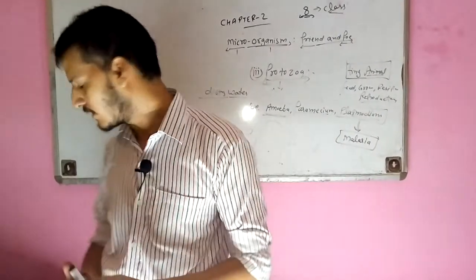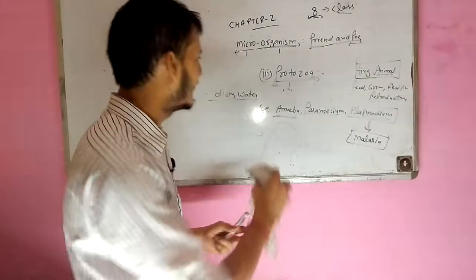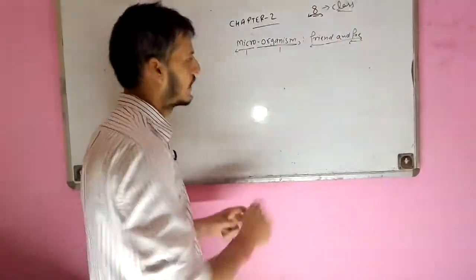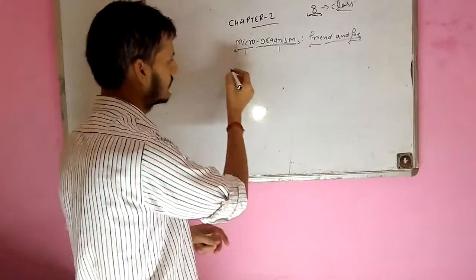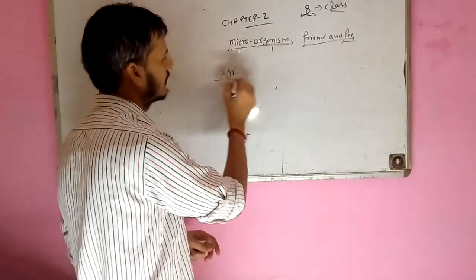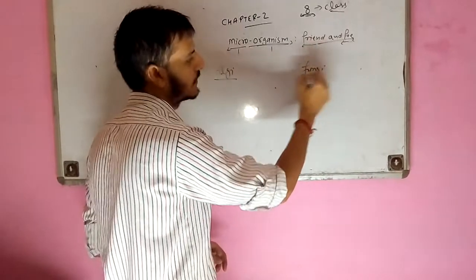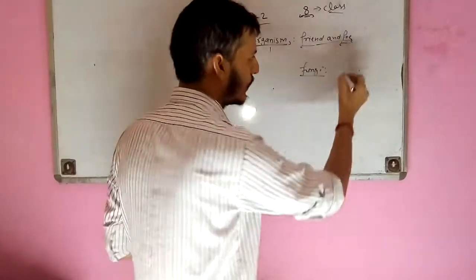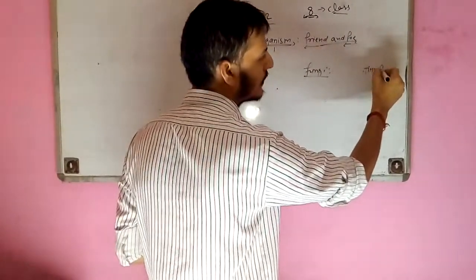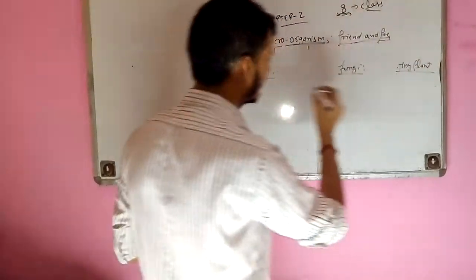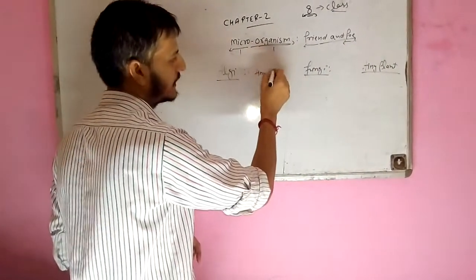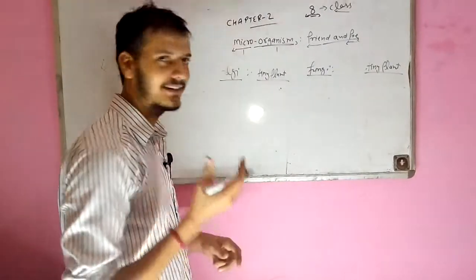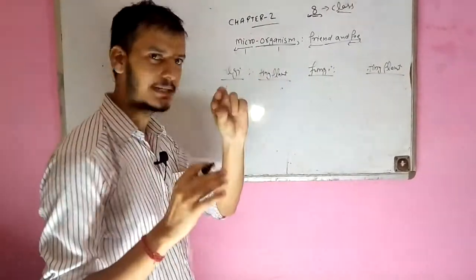Now we will discuss the fourth, algae and fungi. I will try to explain both simultaneously. Why? Because both belong to the plant family. They belong to the plant family, so I will call them tiny plants. They will not be called tiny plants exactly, but they belong to the plant family, like plants, so they will be tiny plants.